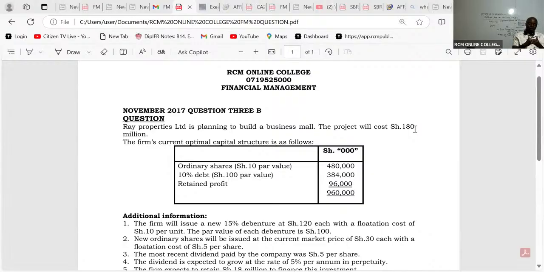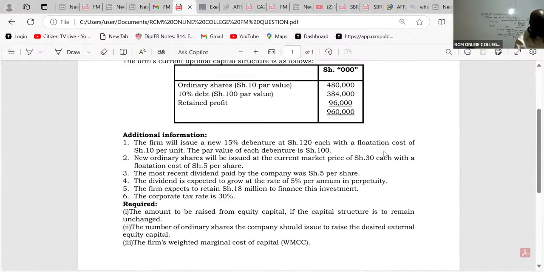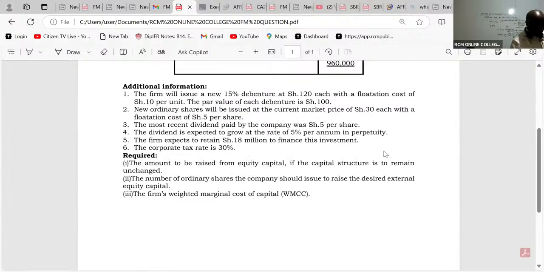And then, of course, you're going to issue shares of 180, and then debt of 72. I hope we are together up to there. All right, and I'm so happy because I can see we are 61. I'm so sure there must be ninjas here who have called their friends, which is really good.